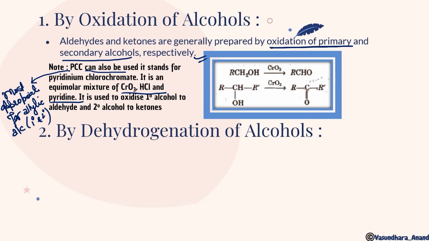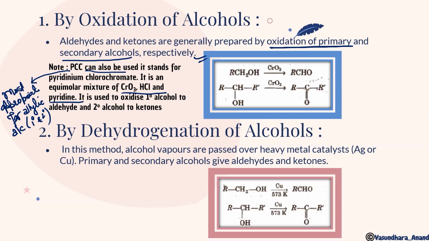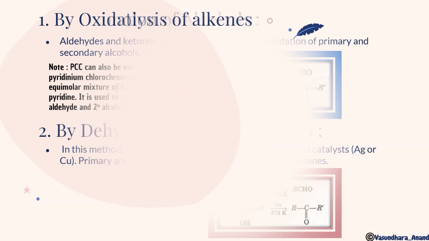यानी हाइड्रोजन गैस को अगर हम निकाल लेते हैं alcohol से, then also we will get the aldehyde and ketones. So in this method, alcohol vapors are passed over heavy metal catalysts like silver or copper. This is also known as heated copper. Out of these, Ag and copper are more used. Primary and secondary alcohol give aldehyde and ketones. Yes. So RCH2OH, if it is heated copper, that means at 573 Kelvin पे जब copper के ऊपर alcohol के वेपर को पास कराते हैं, we get the aldehyde, and similarly for the secondary we will get the ketones.